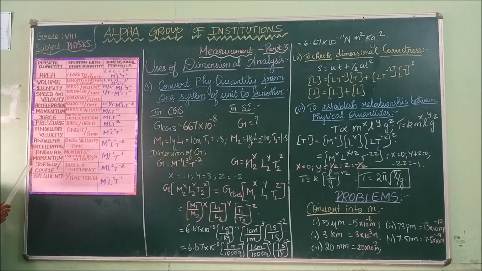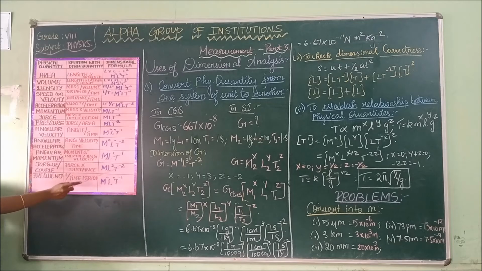Next is your angular momentum. Angular momentum is moment of inertia into angular velocity. The dimension for angular momentum is M L squared T power minus 1.